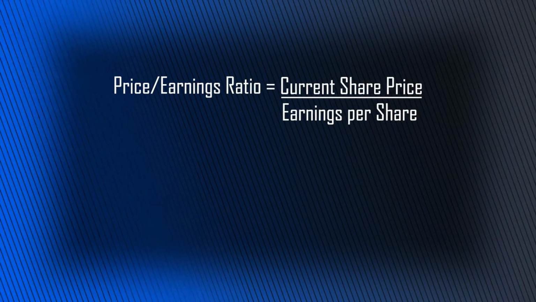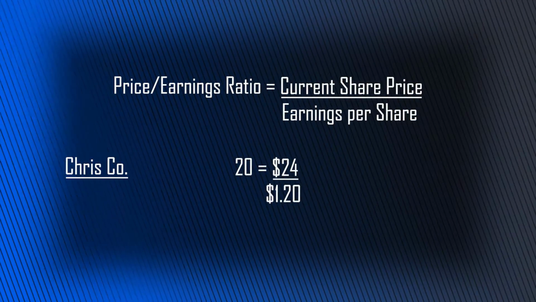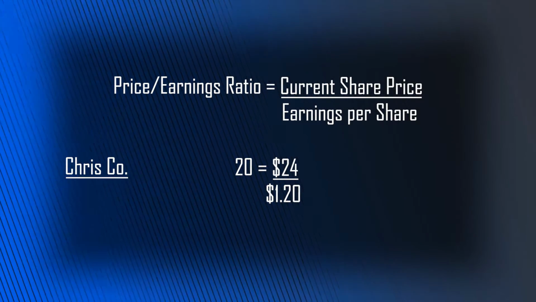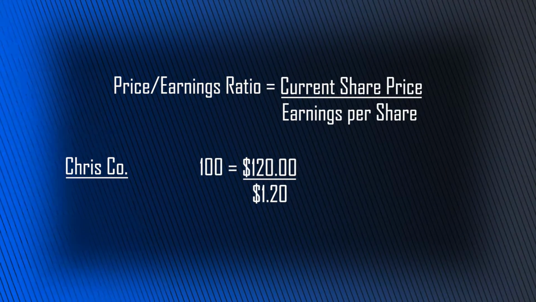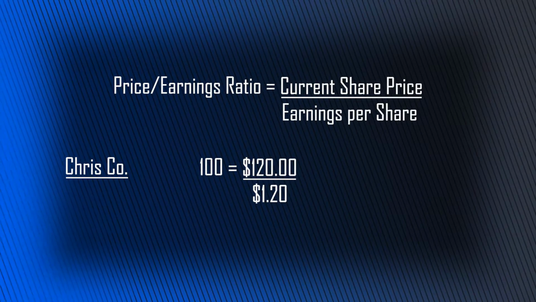So let's say it's a biotech research company that suddenly realizes it may have a cure for some major disease, and will have to go in front of an FDA panel to get the drug approved. Well, Chris Co can suddenly trade from its price of $24 up to $120 per share like that just because of that news. Remember, the company is still earning $1.20 per share. So instead of trading at 20 times those earnings when the stock was at $24, the company now has a PE ratio of 100. It's not trading up at 100, it's now trading up at 120.